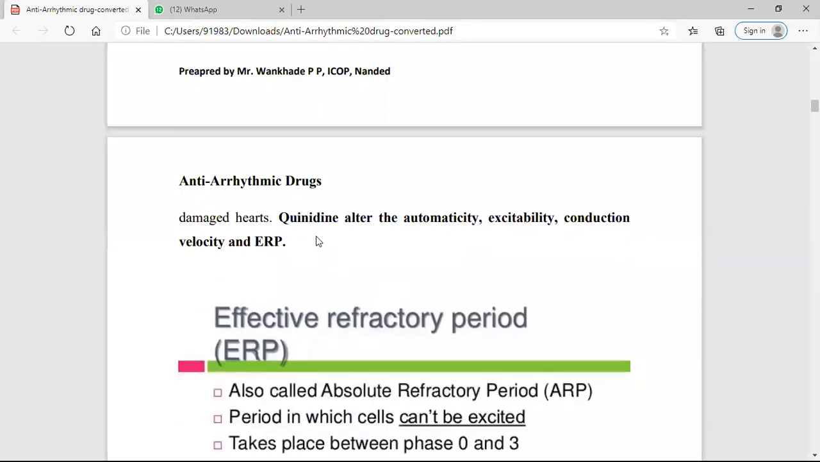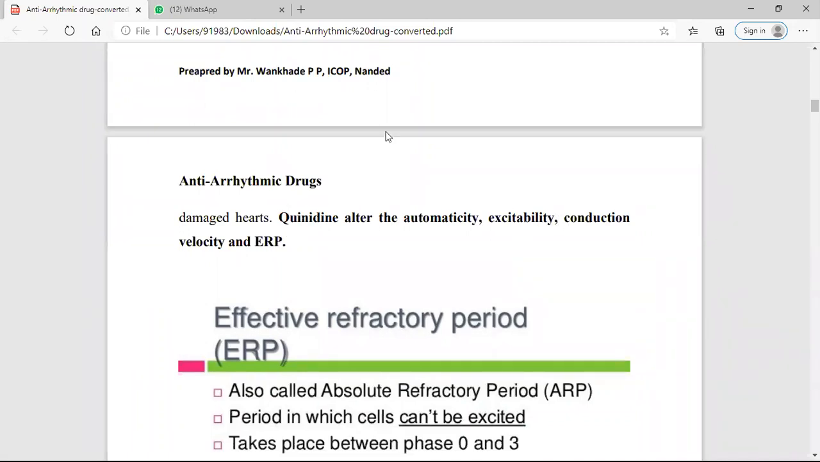Now this is a very important term. What is the effect of quinidine on the cardiac muscle fibers? Quinidine alters the automaticity, means impulse generation. It alters the excitability. Why is excitability reduced? Because it inhibits the sodium channels. What is conduction velocity? Conduction velocity means the impulse traveling from the SA node to the AV node. This conduction velocity is also altered, and it also alters the effective refractory period. Means it increases the effective refractory period. It decreases the conduction velocity.